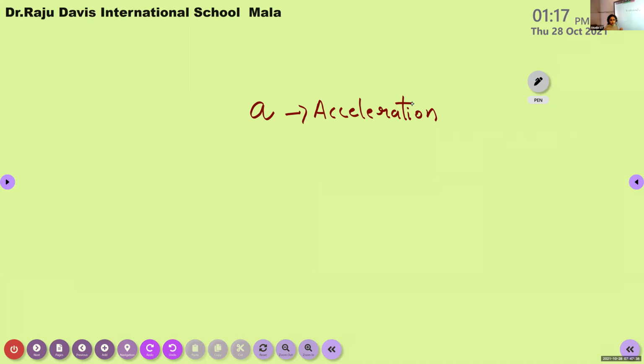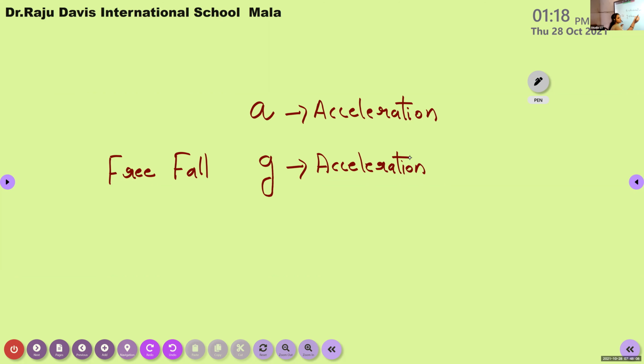But now we consider a special case. What is our special case? Now the object does not move along a straight line. It is in free fall, under the influence of gravitational force. So for a free fall, instead of this simple acceleration, we use another term, that is acceleration due to gravity. It is represented by which letter? g. And it is called acceleration due to gravity because it is the acceleration possessed by the object due to the gravitational force of the earth.